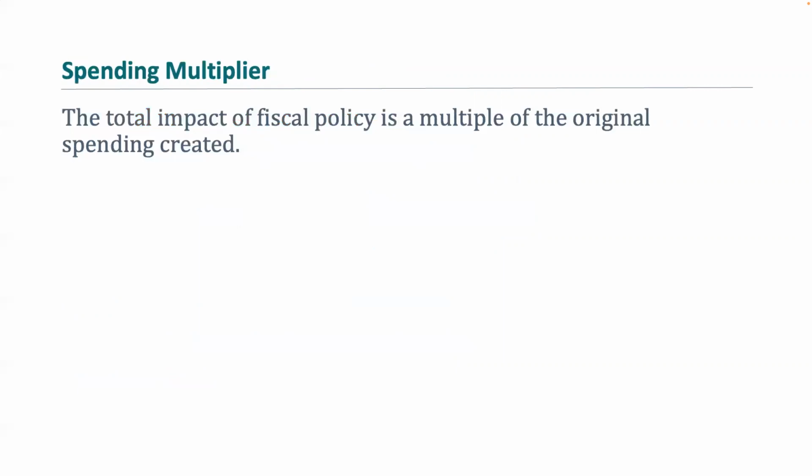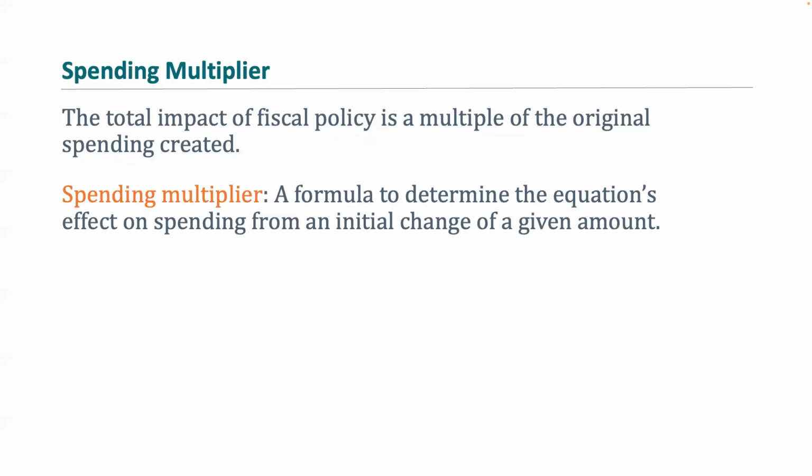Now, the spending multiplier is interesting as well. This states that the total impact of fiscal policy is going to be a multiple of that original spending created. So the spending multiplier gives us a formula that helps us determine the effect on spending from an initial change of a given amount. And the formula we use for this is m_s, or the spending multiplier, is equal to 1 divided by (1 minus the MPC), or marginal propensity to consume.